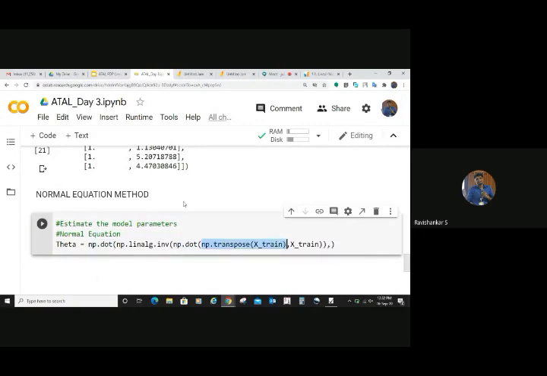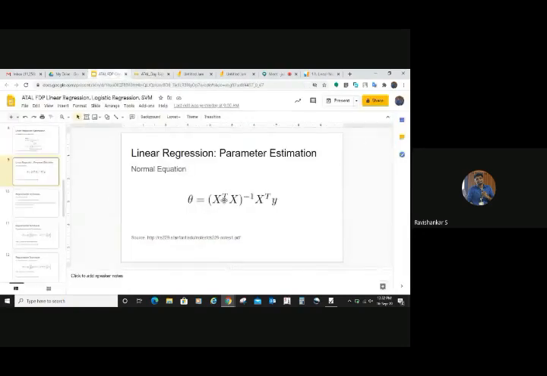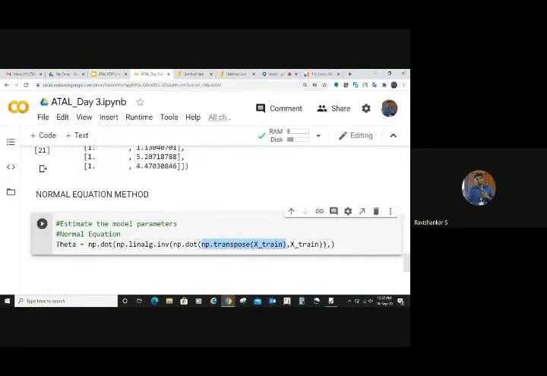Then with x transpose you need to take dot product with x, right? So that's the reason why you can see that dot product of x taken transpose, right? Then again you take the dot product of that, the transpose of x, dot product with x. That's what you can see up to here. Then you take the inverse of that.